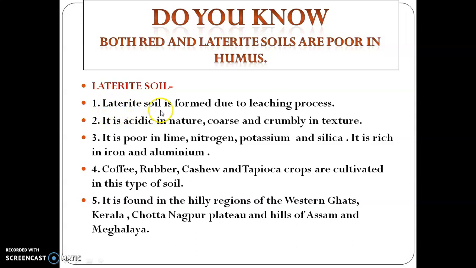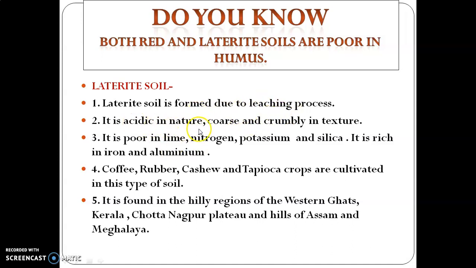That is called laterite soil. Or in a simple way, we can say the leaching process is when the important minerals are removed from the soil due to heavy rainfall.